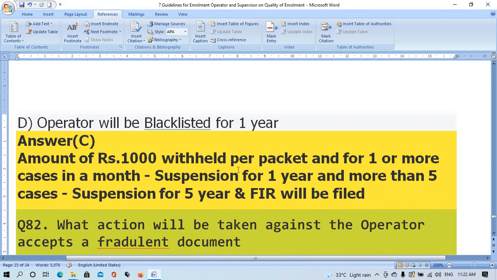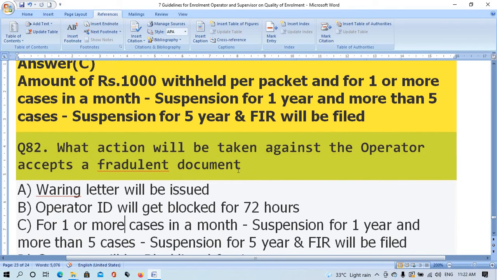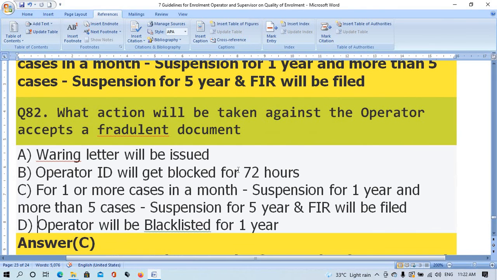Question number 82. What action will be taken against the operator for accepting a forged document? Option A, warning letter will be issued. Option B, operator ID will be blocked for 72 hours. Option C, for 1 or more cases in a month suspension for 1 year and more than 5 cases suspension for 5 years and FIR will be filed. Option D, operator will be blacklisted for 1 year.